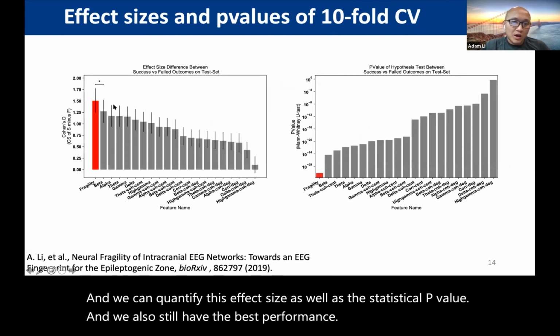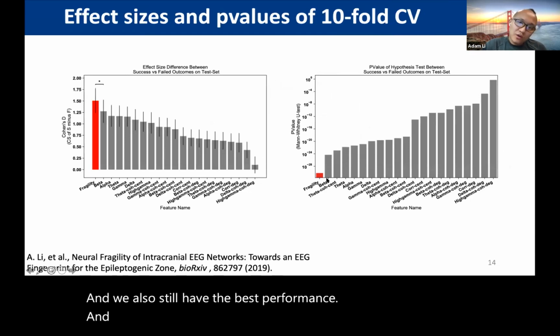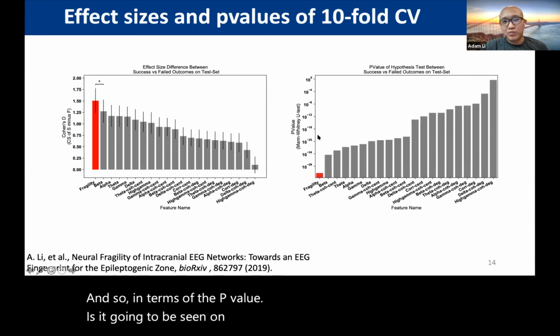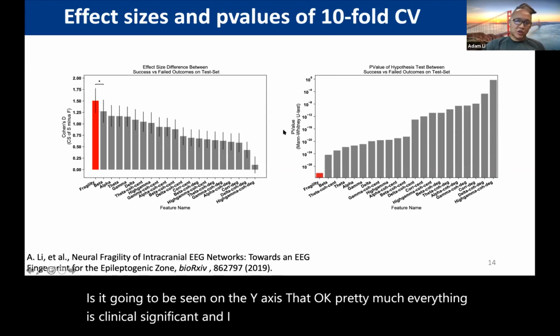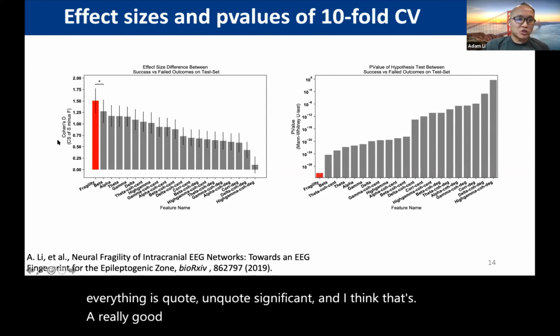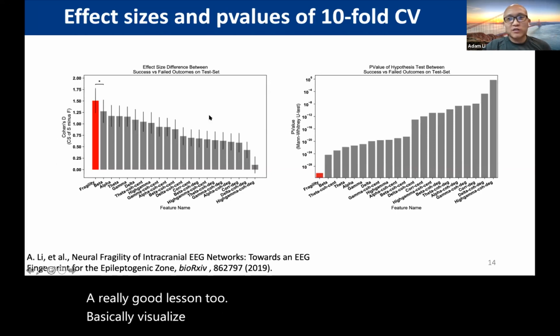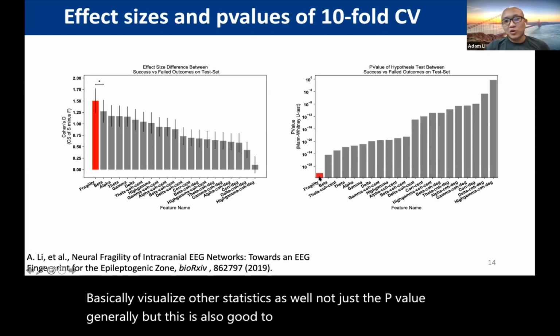And so in terms of the p-values, it can be seen on the y-axis that, okay, pretty much everything is quote unquote significant. And I think that's a really good lesson to basically visualize other statistics as well, not just the p-value generally. But this is also good to know that it's an order of magnitude better in that respect.